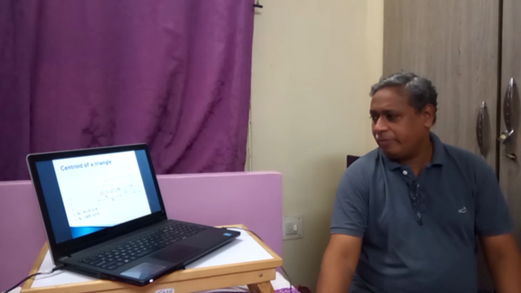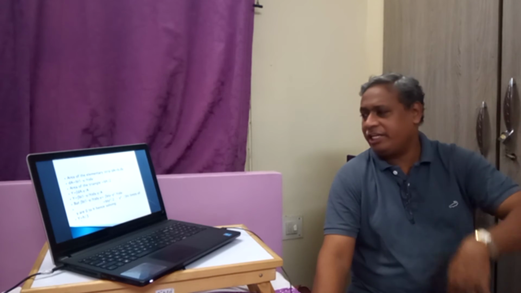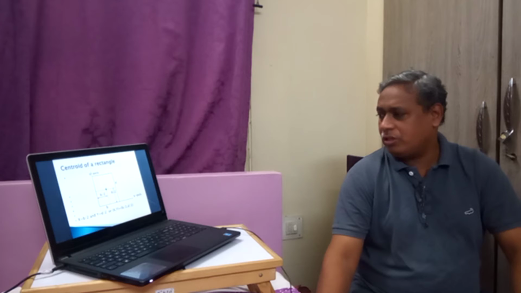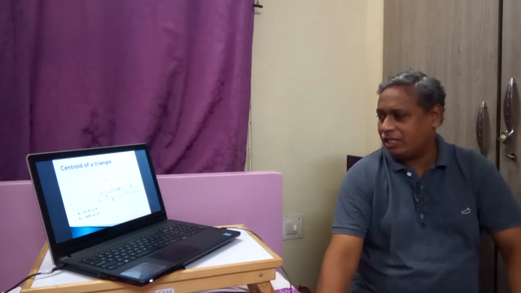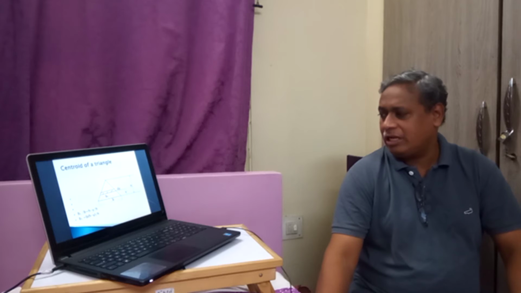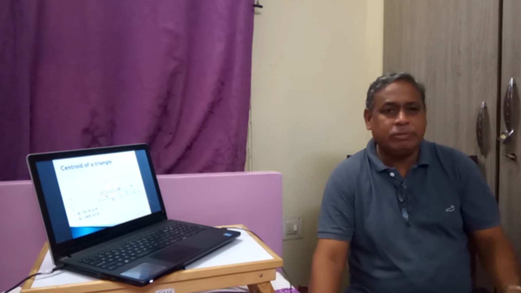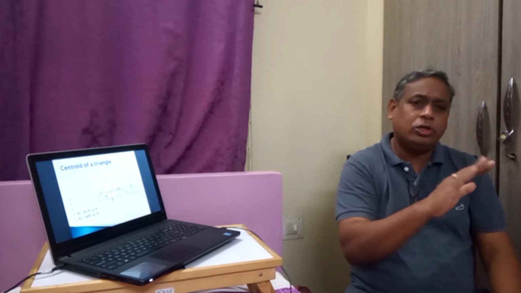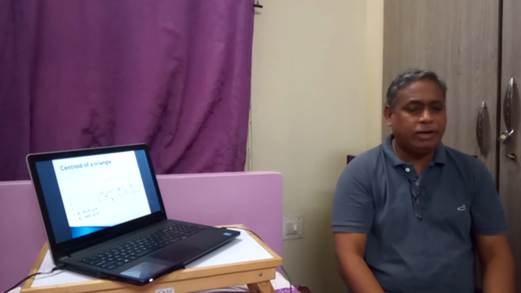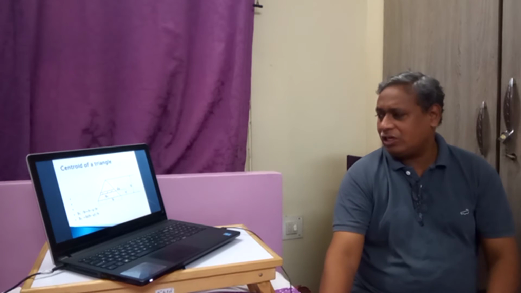So by integrating this, we can find the centroidal distance in y direction is h by 3. Suppose this triangle is an equilateral triangle, then if we drop a vertical from the apex, it will divide this into two parts. That line would be symmetrically dividing the triangle into two equal halves. Then x would be b by 2. So if it was an equilateral triangle, then the centroidal distance will be x is equal to b by 2, y is equal to h by 3.